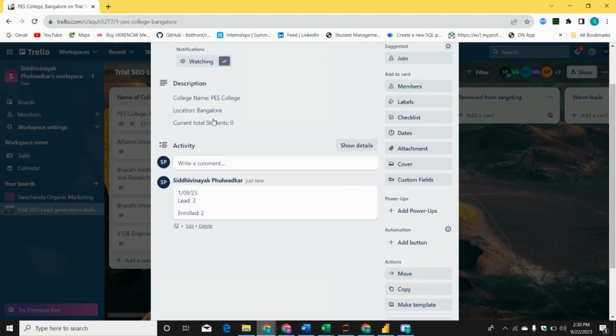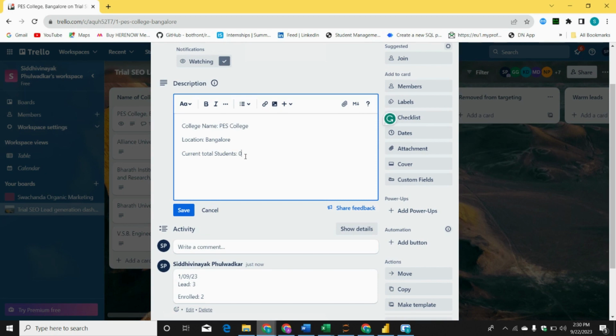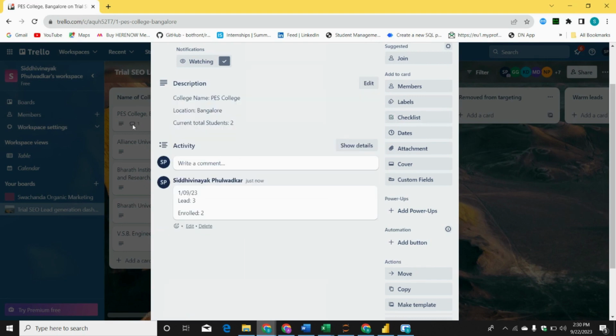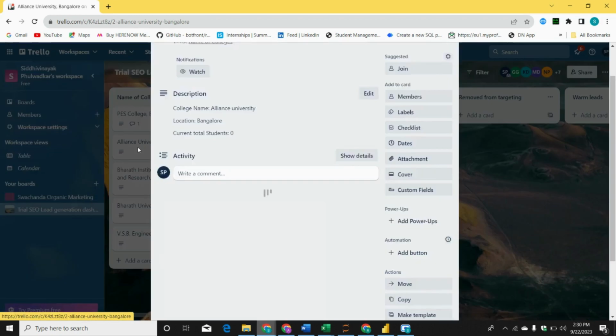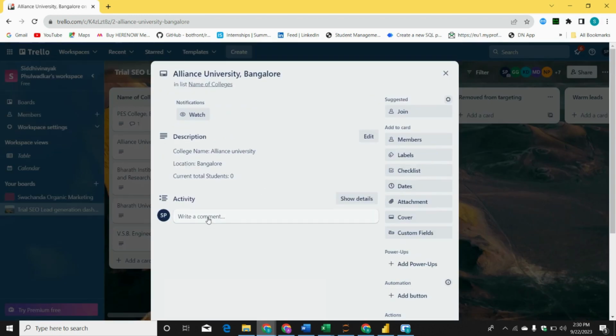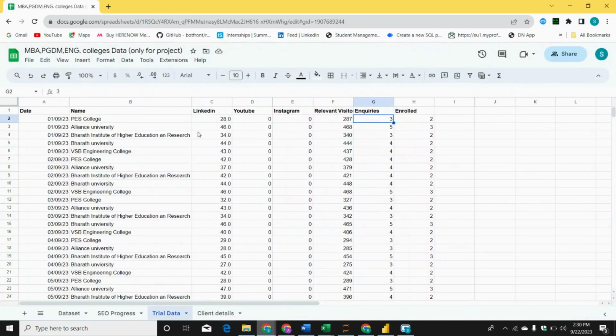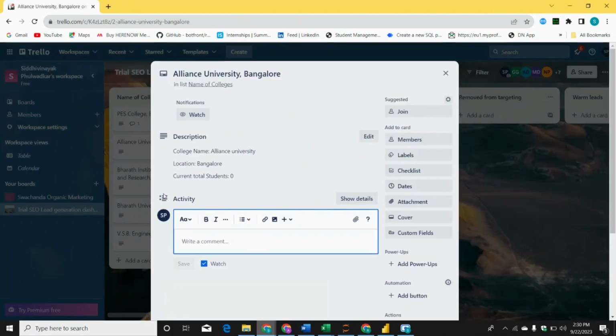I have saved it. Now I will make the changes over here because all the status were 0 0, but now there are two enrollments on first, so I will put 2 over here, and I will also save this. All right. Similarly, I will go to this Alliance University. I will write over here first comment, like what is the status of Alliance University. 5 leads have been generated, inquiries are 5.